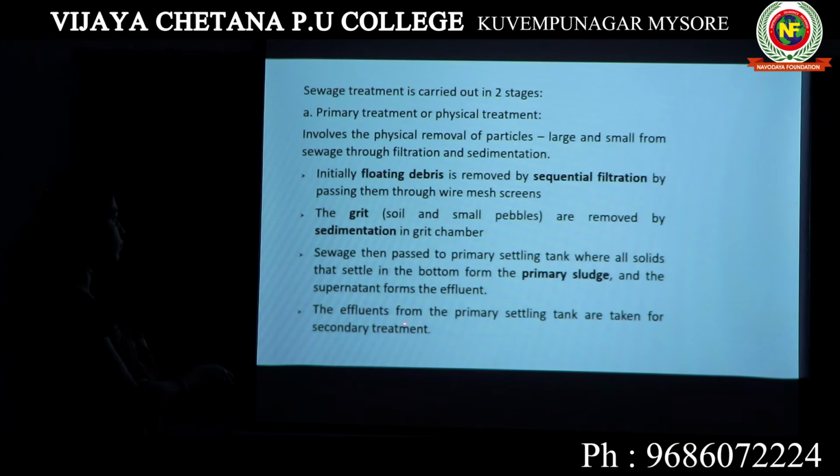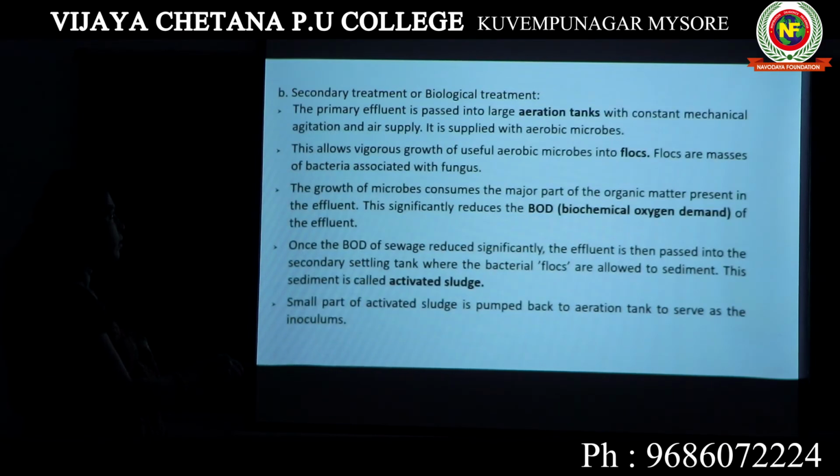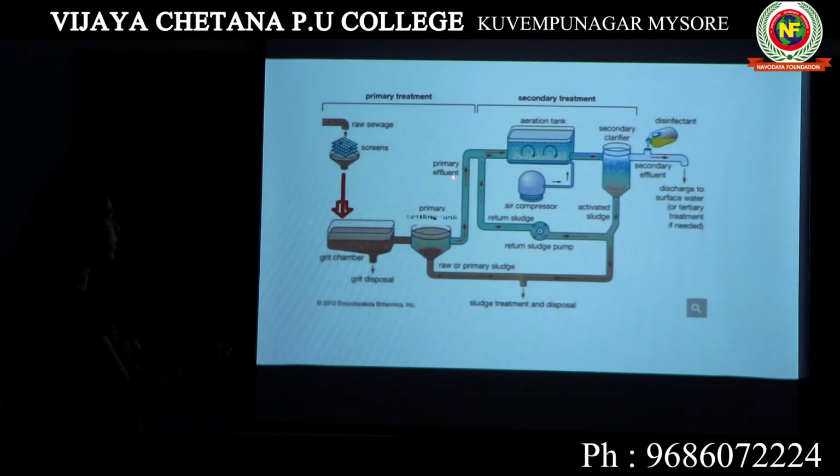The effluents from the primary settling tank are taken for secondary treatment. So these steps are considered primary treatment. Here you can see that when the sewage comes into the sewage treatment plant, it is passed through a few wire mesh screens. All the floating debris will be collected here. It will then be passed through the grit chamber, where all the soil and pebbles will be removed and sent for disposal. Soil and pebbles together are known as grit. It will be collected.